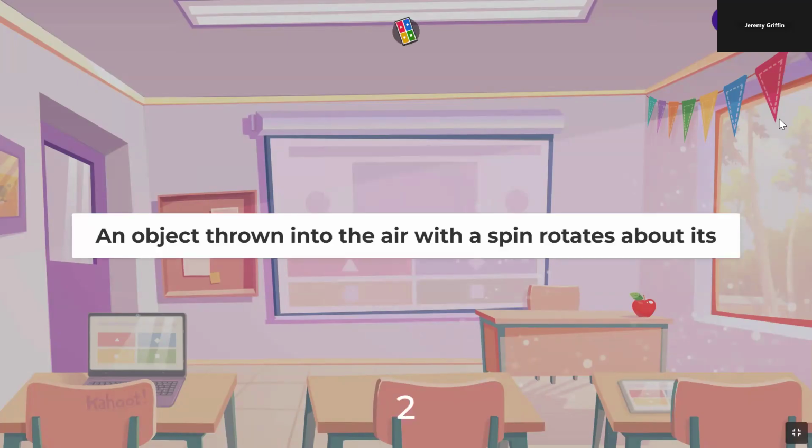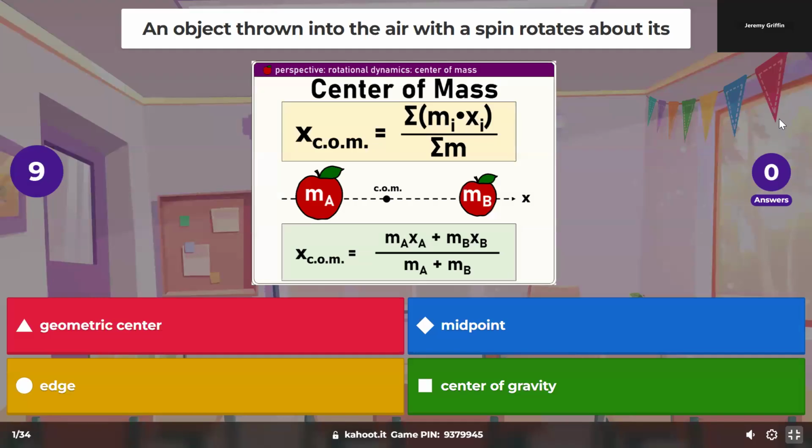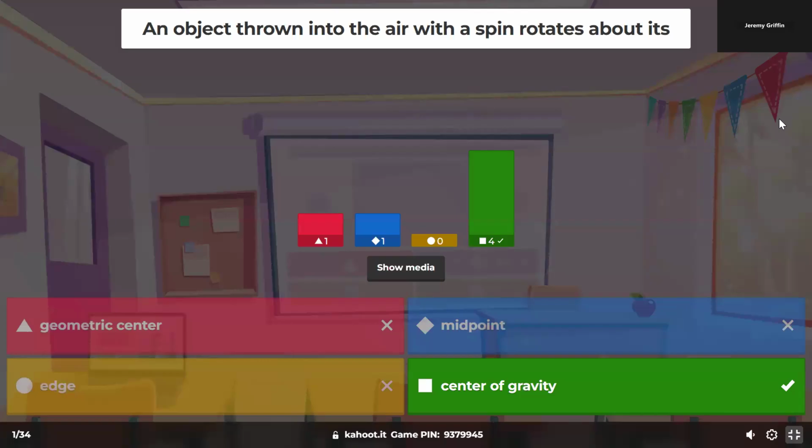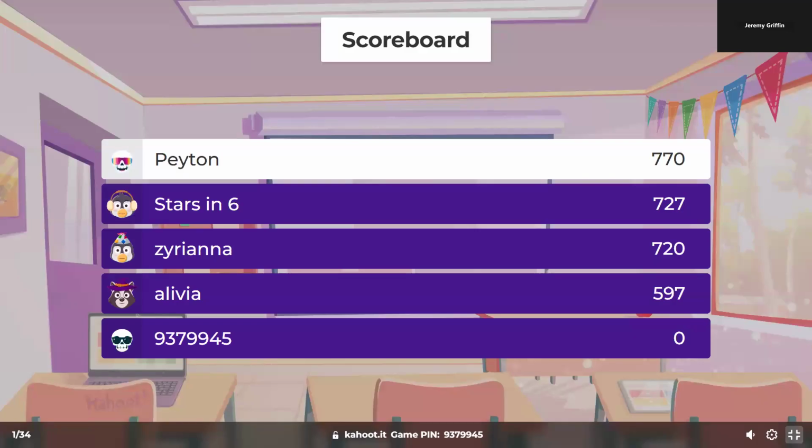Object thrown into the air will, with the spin, rotate about its... Yeah, center of gravity. Or you say center of mass would be a good choice, but center of gravity, center of mass. You guys remember when you came back from the break in January, we kicked off with rotational dynamics. So this is a rotational dynamics question. These questions go in order of what we've been doing throughout the year. Okay, you guys got center of mass, center of gravity? Rotate about. All right, I got points on the board.